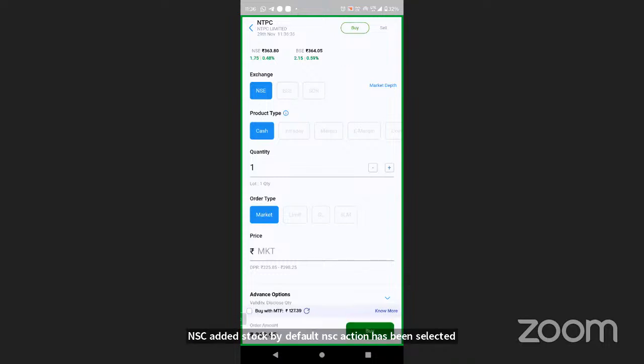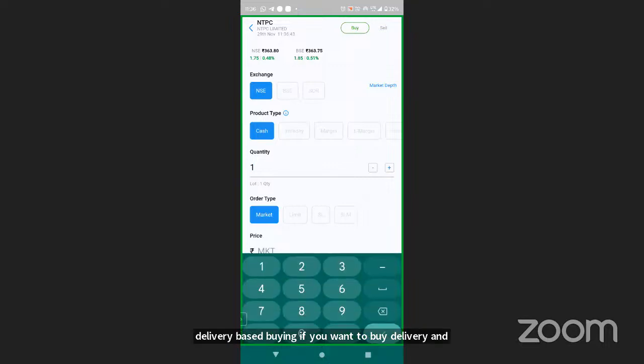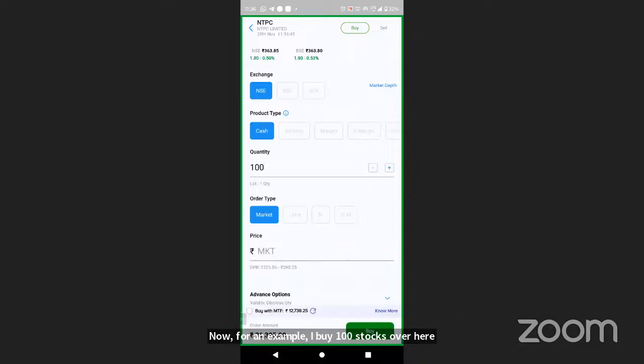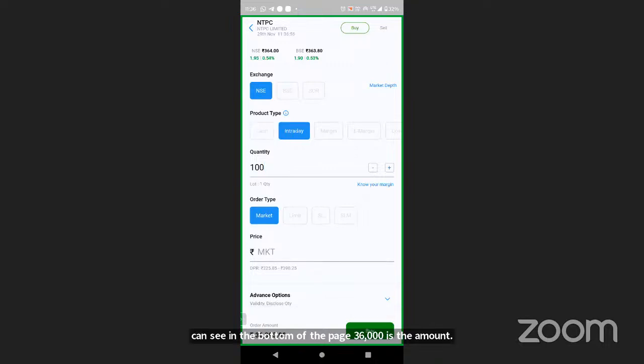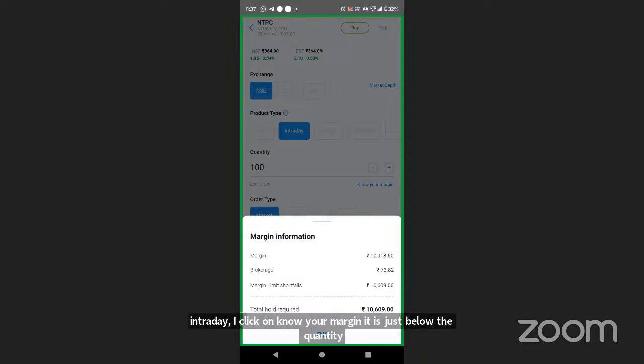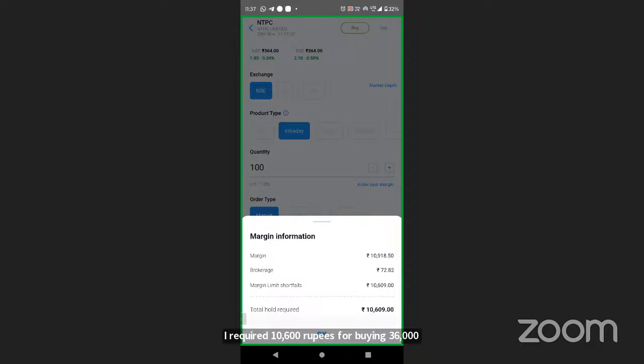Now under this product type, there is cash for delivery based buying. If you want to buy delivery, and if you are willing to pay the full cash, you can select the cash product. Now for an example, I buy 100 stocks over here. You can see at the bottom of the page 36,000 is the amount which I have to pay. For intraday, I click on know your margin. It is just below the quantity. I require 10,600 rupees. For buying 36,000 rupees of stock, I need 10,600 rupees.